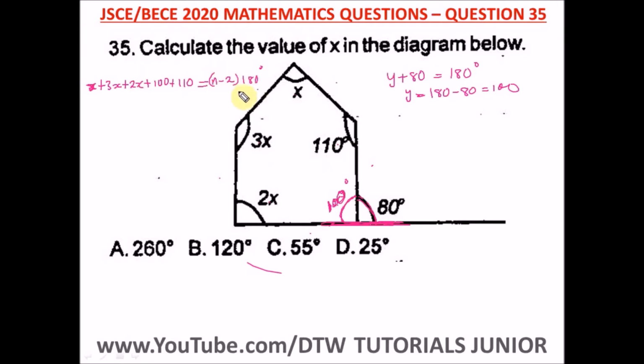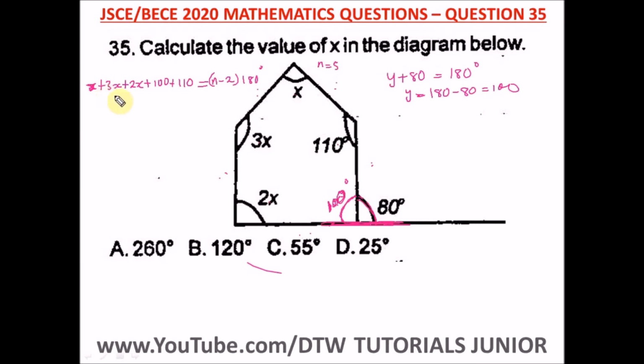Remember that formula, because we're dealing with a polygon. This polygon has how many sides? 5 sides, is that not it? We've counted it earlier on: 1, 2, 3, 4, 5. So n is equal to 5, and we can put this in here.